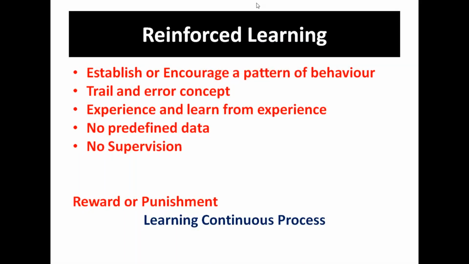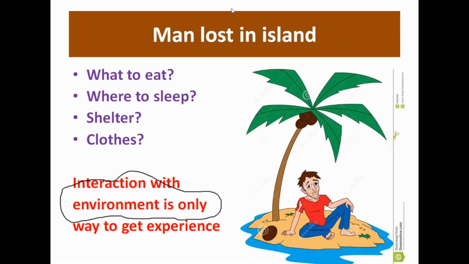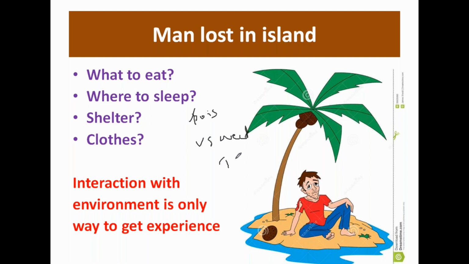Sometimes there is a concept called reward or punishment. If you see the previous example, a man on the island. There are different fruits. Some fruits may be poisonous, some fruits may be sweet and tasty, but he doesn't know whether these fruits are poisonous or sweet.